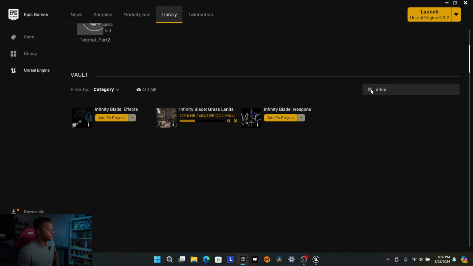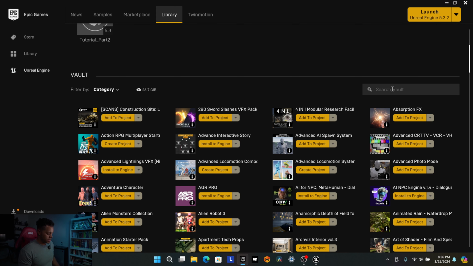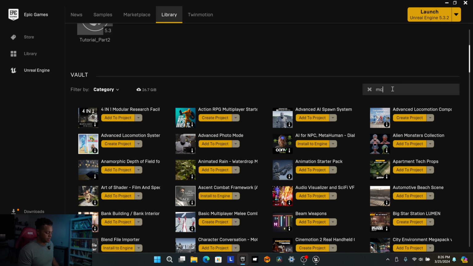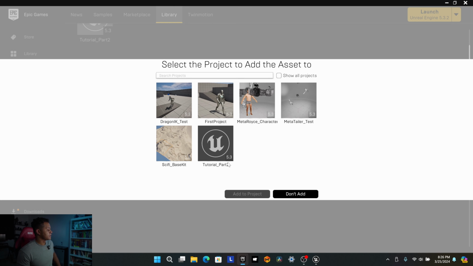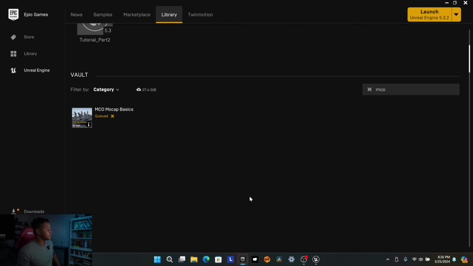And while that's happening, we're now going to search for the MCO mocap basics. And we're going to do the exact same thing. Add to project, look for your project, and then add it. And so now it's going to download both of those assets.